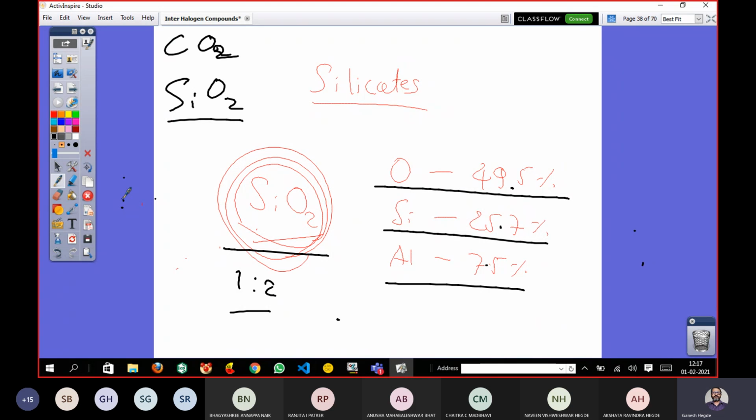Whereas in case of carbon dioxide, the geometry of carbon dioxide, molecular structure, angle. Three-dimensional, what type of structure is it? Planar, linear, angular, like water.